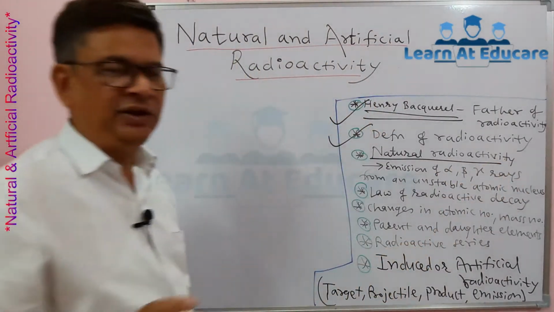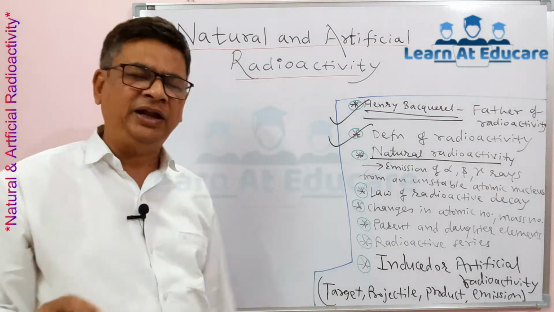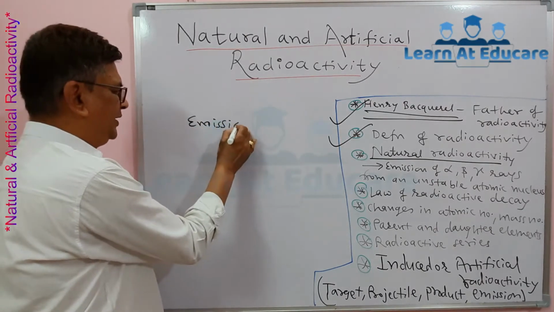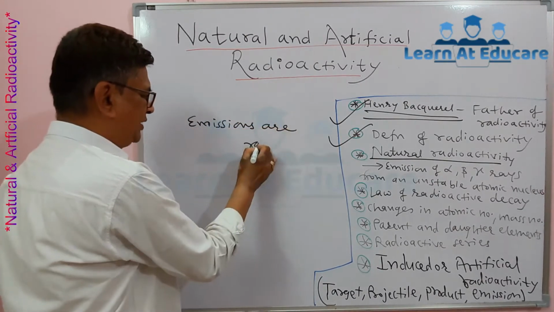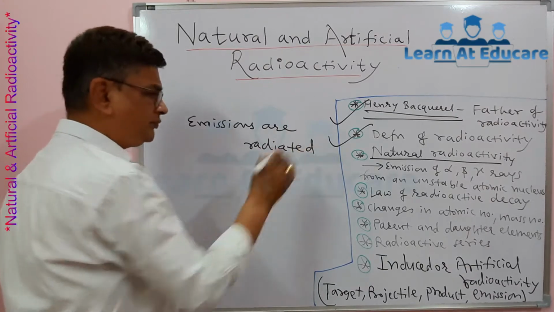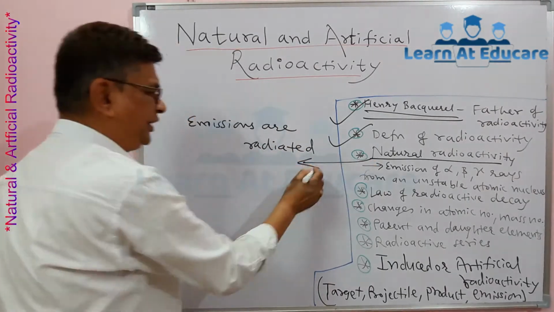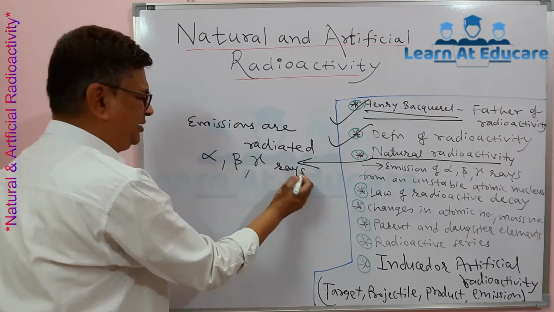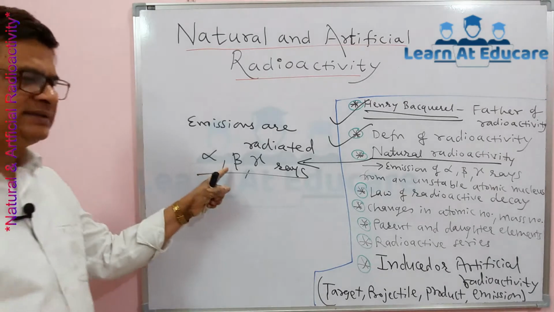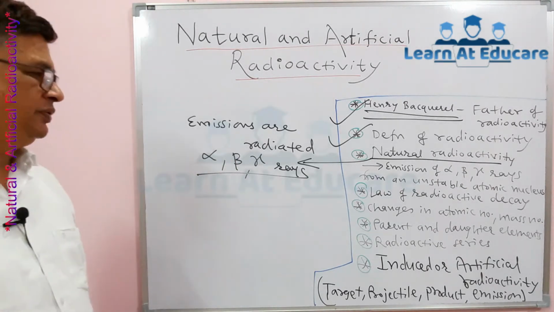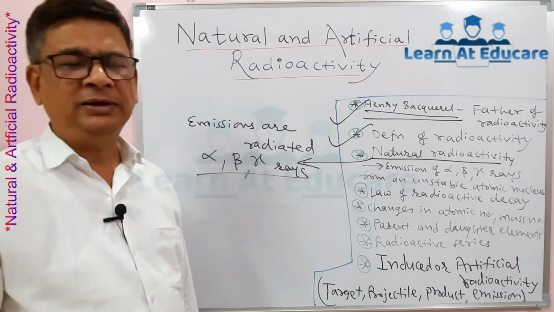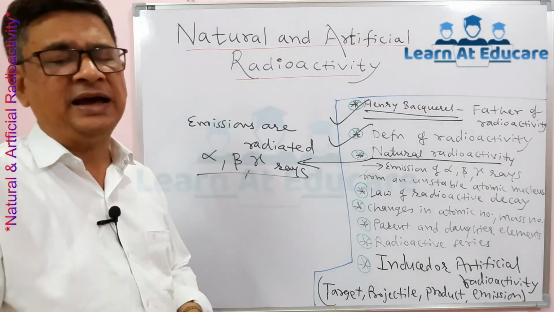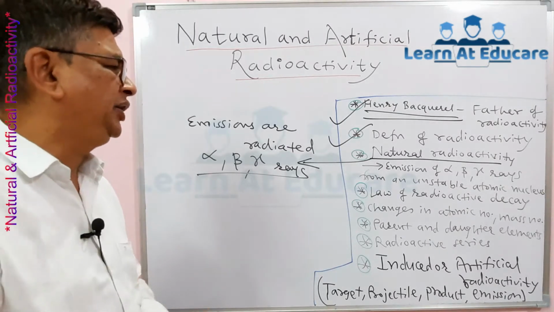In radioactivity, emissions are radiated, and if it is natural radioactivity, those emissions are in the form of rays, which are nothing but alpha rays, beta rays and gamma rays. Do not forget the emissions: alpha, beta and gamma rays. Those are the emissions coming from the natural radioactive substance.